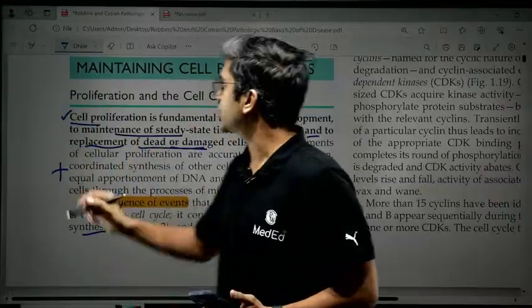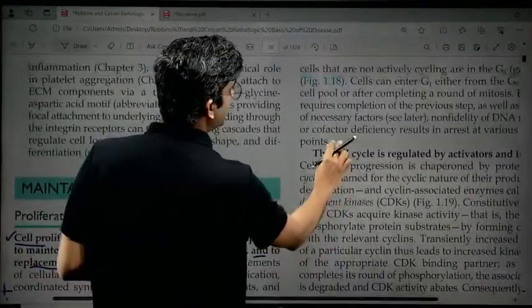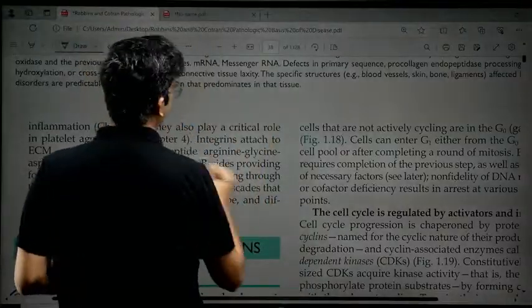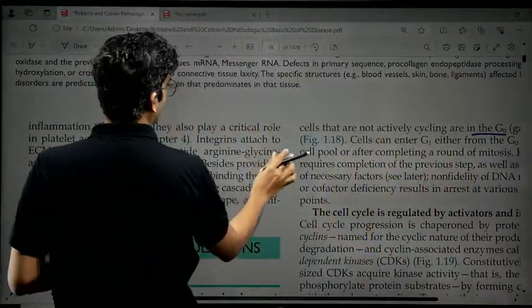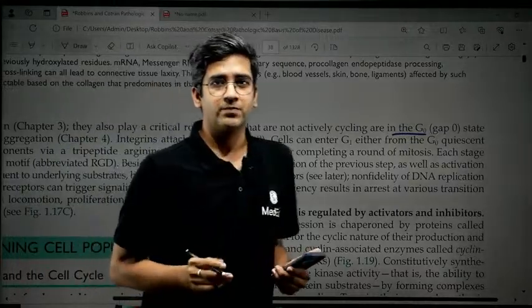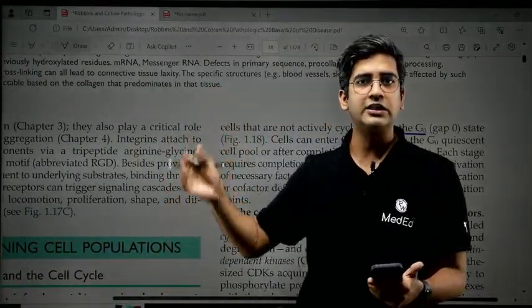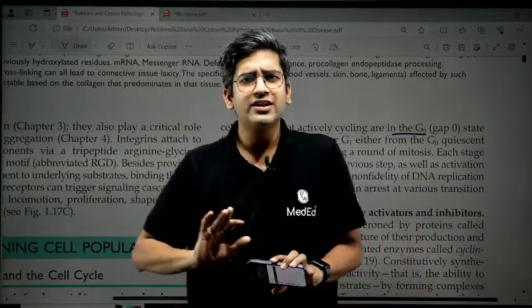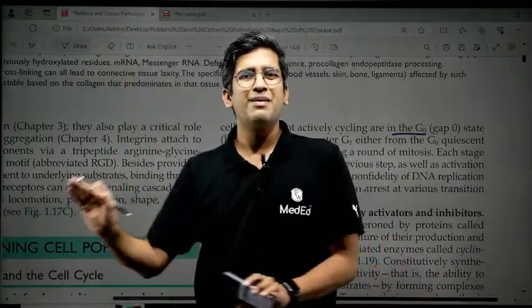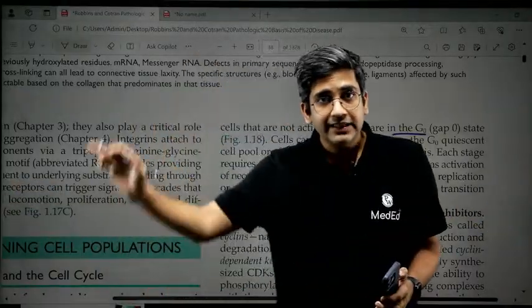In addition to this, I do have something called a G0 phase. G0 phase is a resting phase in the cell cycle, right? You can see here, G0 or gap 0 is a resting phase of the cell cycle, which is a quiescent stage. I'm sure you must have heard about interphase, right? How many of you have learned the term interphase way back in 11th, 12th standard? Interphase is where the cell functions, preparing itself for cell division. That might be your G0. So this entire thing is the cell cycle.